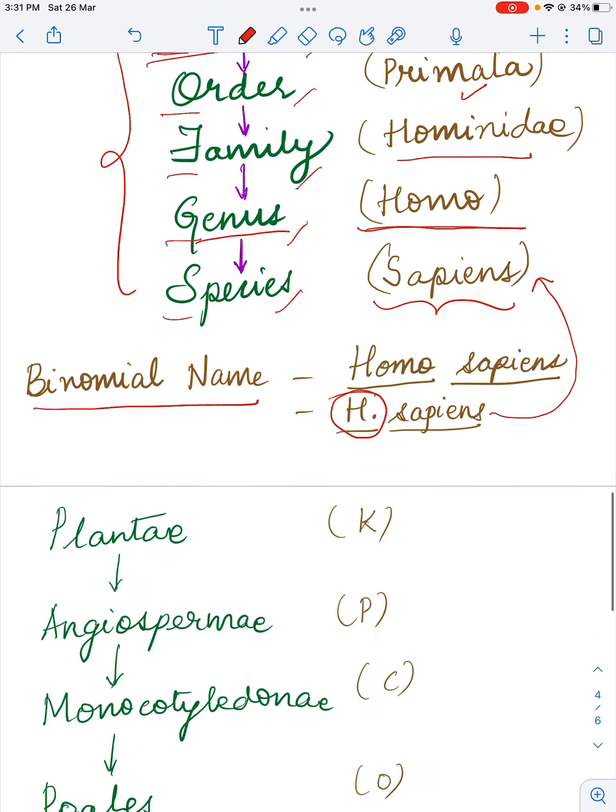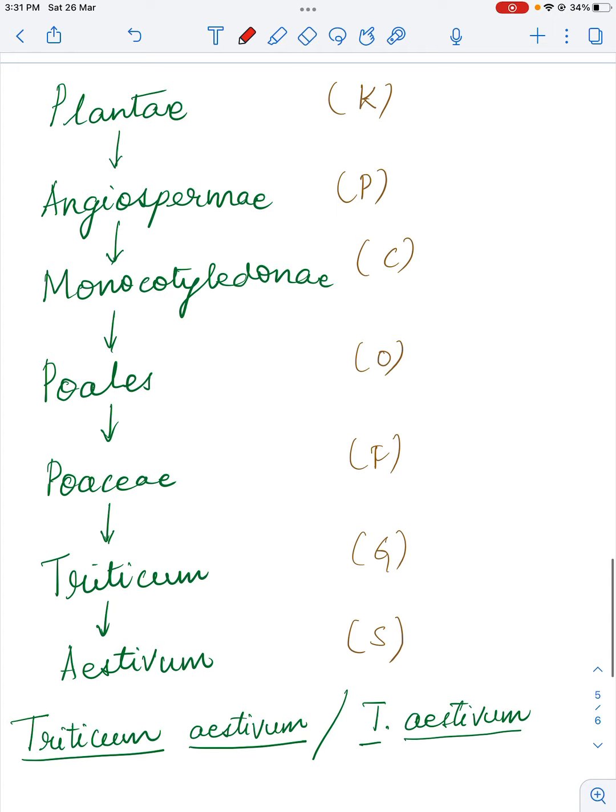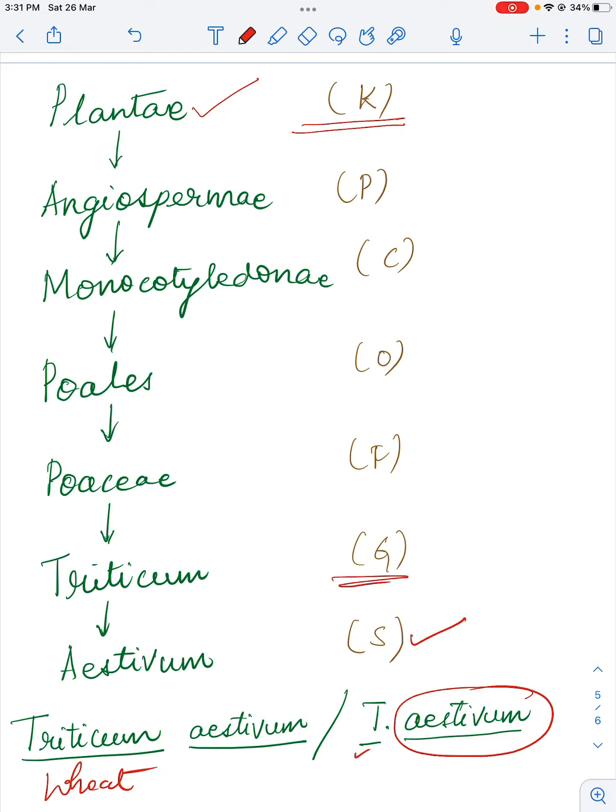Okay, I have taken another example of a plant here, right? Plants belong to a kingdom which is called Plantae. Then we are discussing wheat. To be very honest with you, we are discussing the taxonomic categories to which wheat belongs. The scientific name of wheat is Triticum aestivum, or simply it is written as T. aestivum. Okay, that is the binomial name. So here aestivum is the name of the species, alright. T, which stands for Triticum, is the name of the genus.